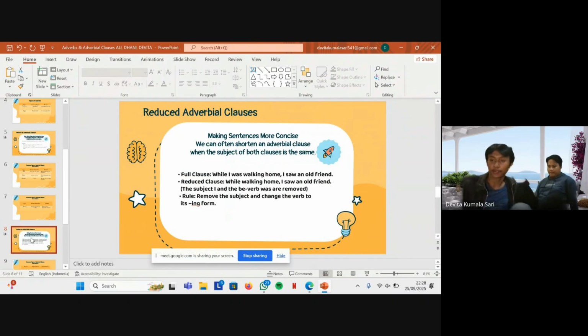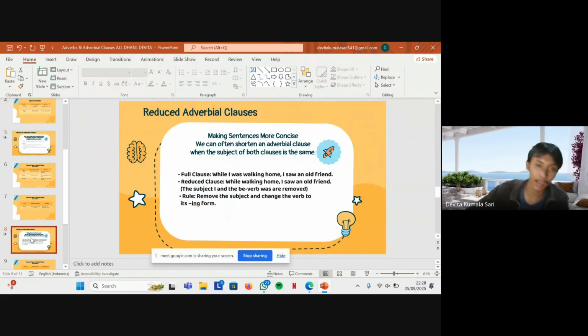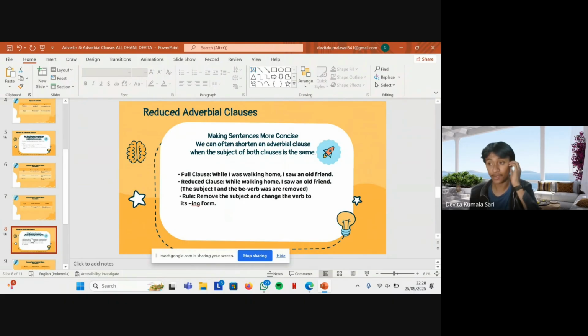Okay, and then next, slide 6, reduced adverbial clauses. Sometimes we can make our sentences shorter and more natural by reducing the adverbial clause. It is possible when the subject of both clauses is the same. For example,